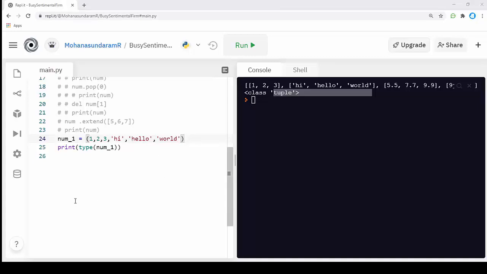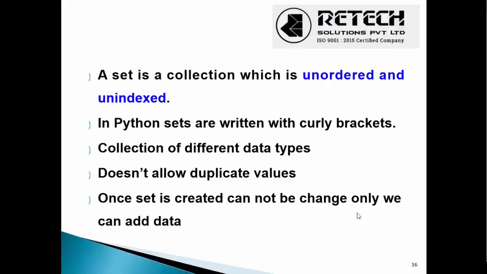Our next data type will be a set. Set is nothing but a collection of data which is unordered and unindexed. Unordered means it doesn't have any order, and due to this unordered capability, it doesn't have any index value to it.